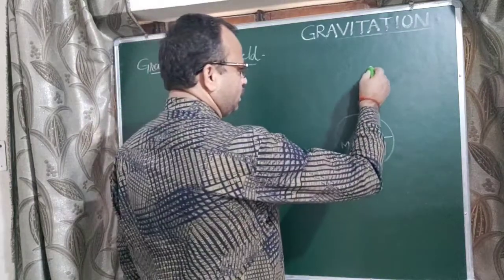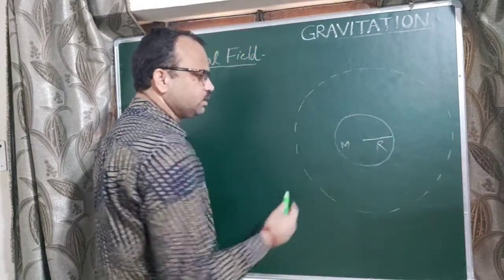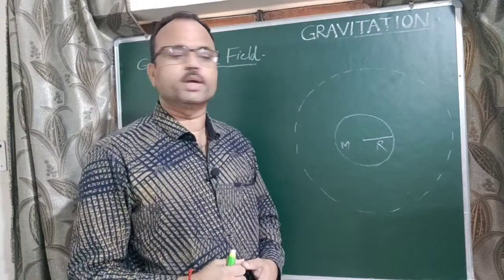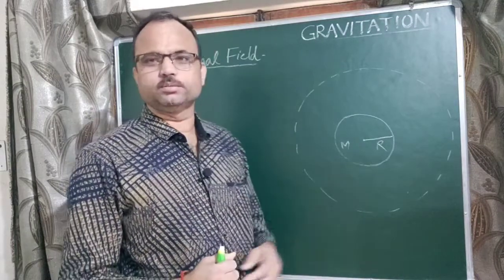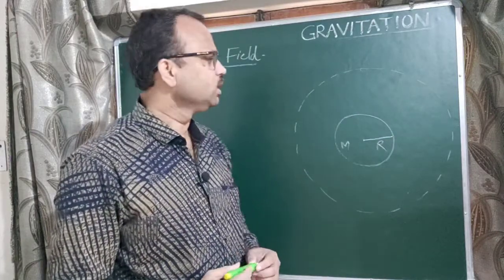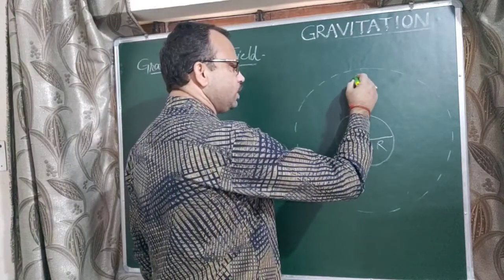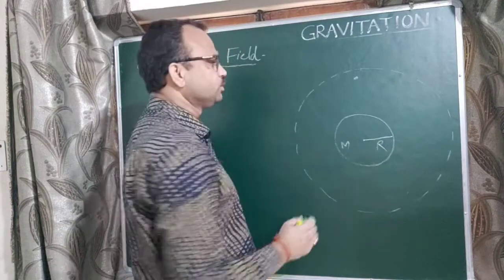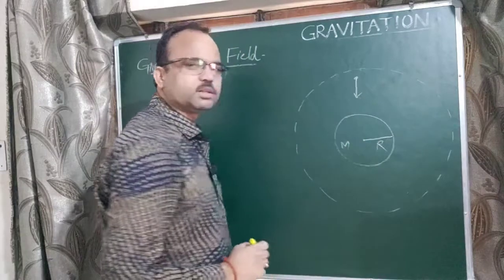So space around any material body in which gravitational force can be experienced is known as gravitational field. If any body inside this field is present, then that body experiences a force due to this material body, that is the earth, and falls towards center of the earth.